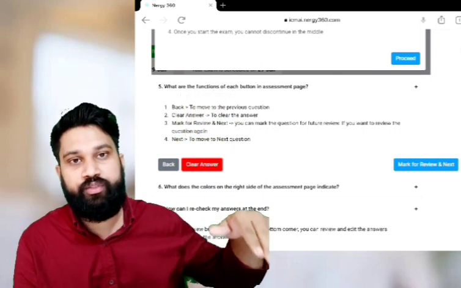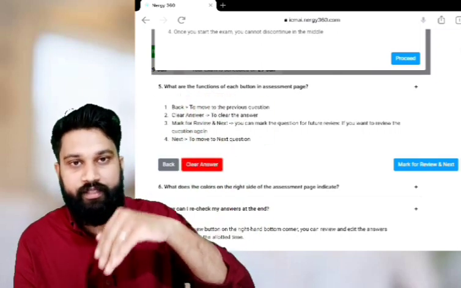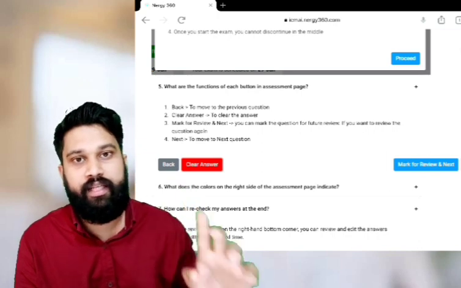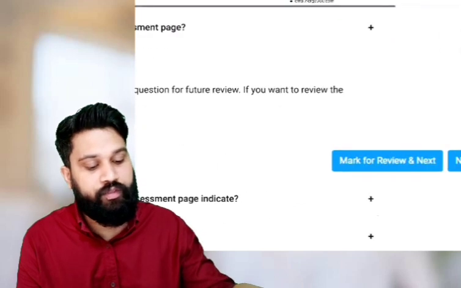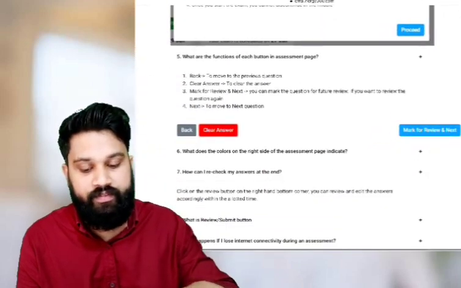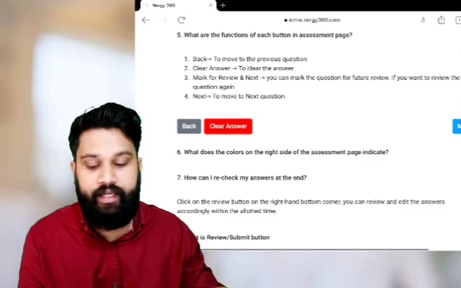After attending all the questions, you can come back for this question and tick your answer. And last one, the next button. This is for going to the next question. These are the buttons available while you are attending an examination.